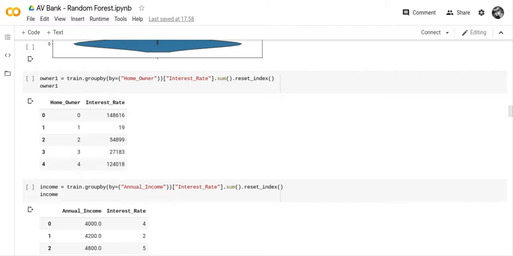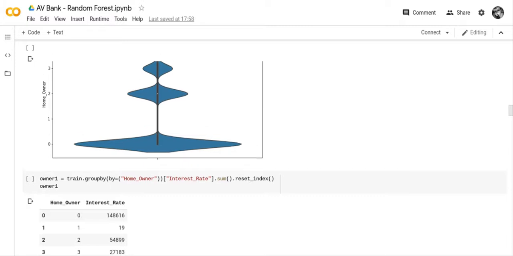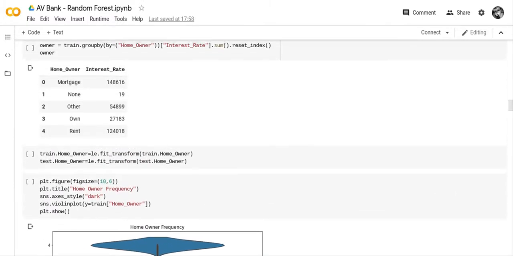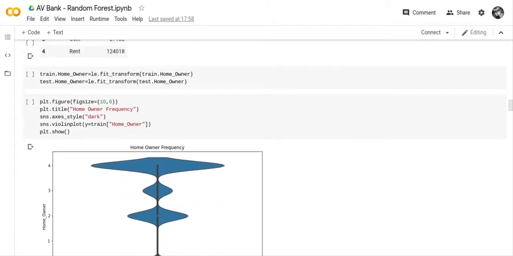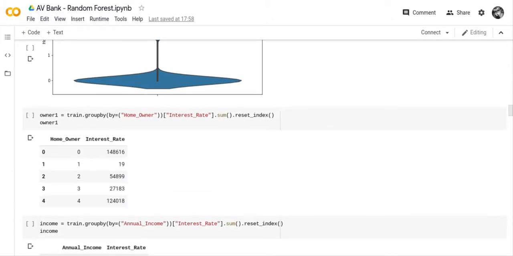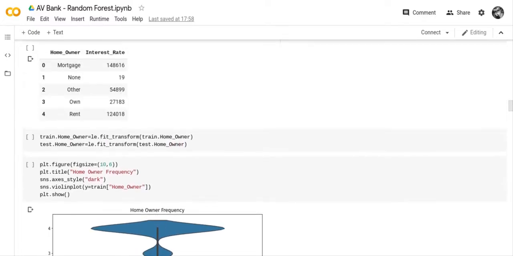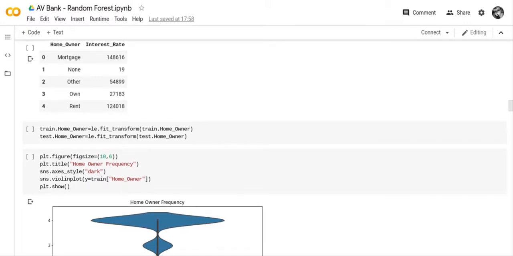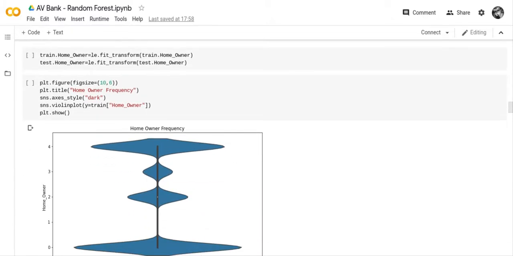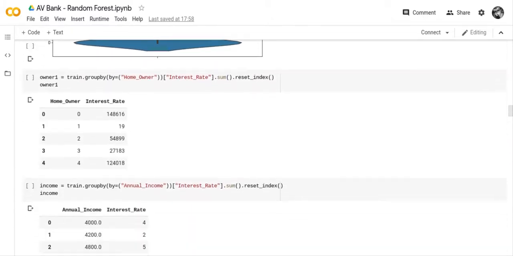So if you want to see what it was like, 14,148,616 was the highest amount. That was a mortgage. Most people had a mortgage. And then 12,124,018 was the second highest amount, and that was rent. So that meant most people had a mortgage, and then other people were renting. And some people owned their own home, and other people were others, and other people were none.